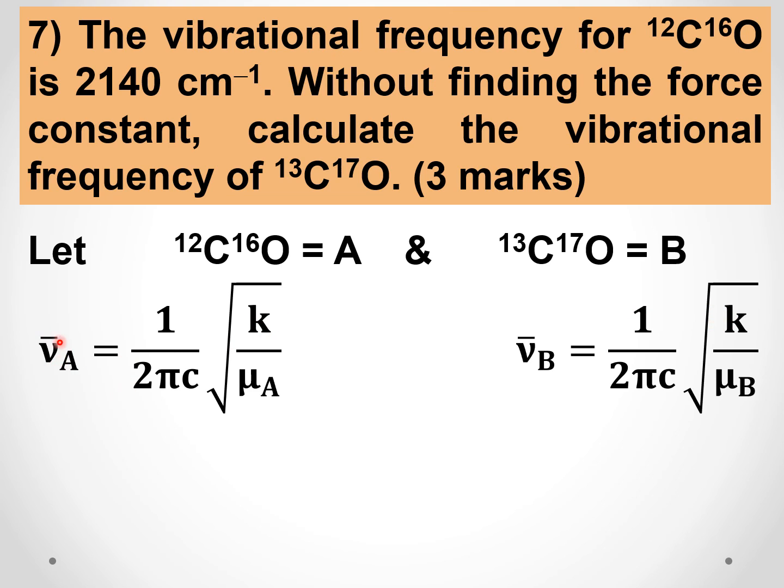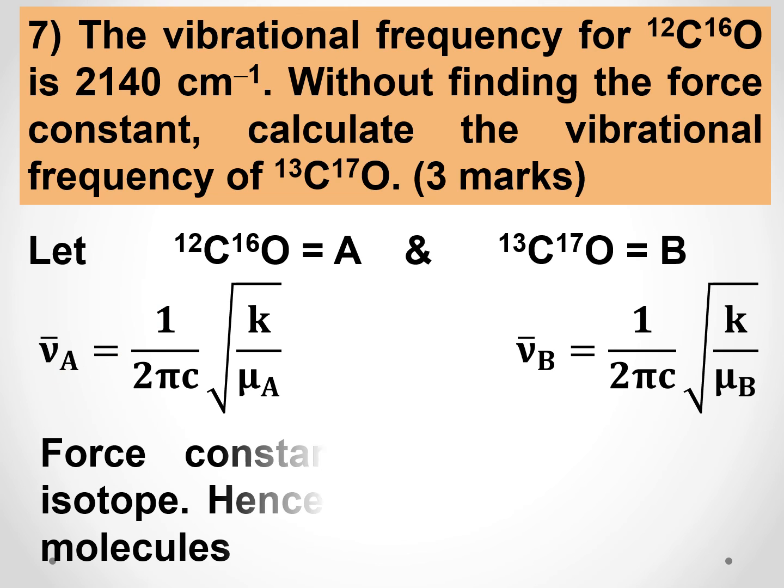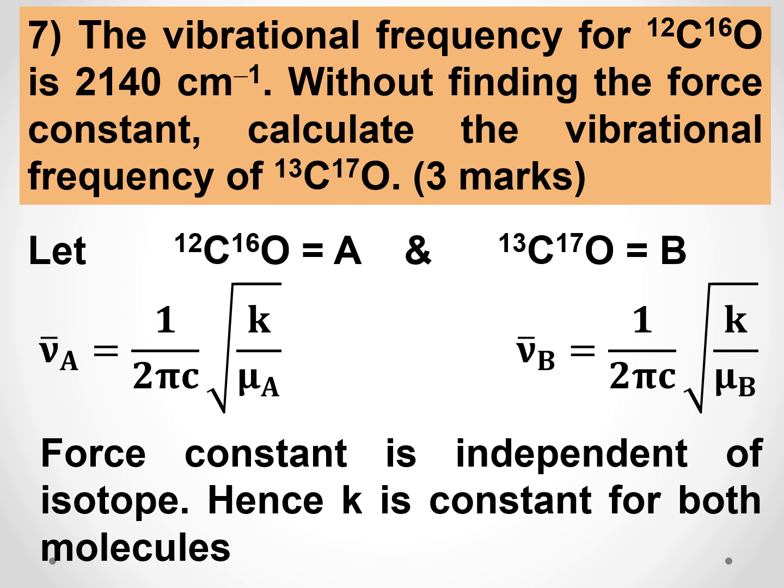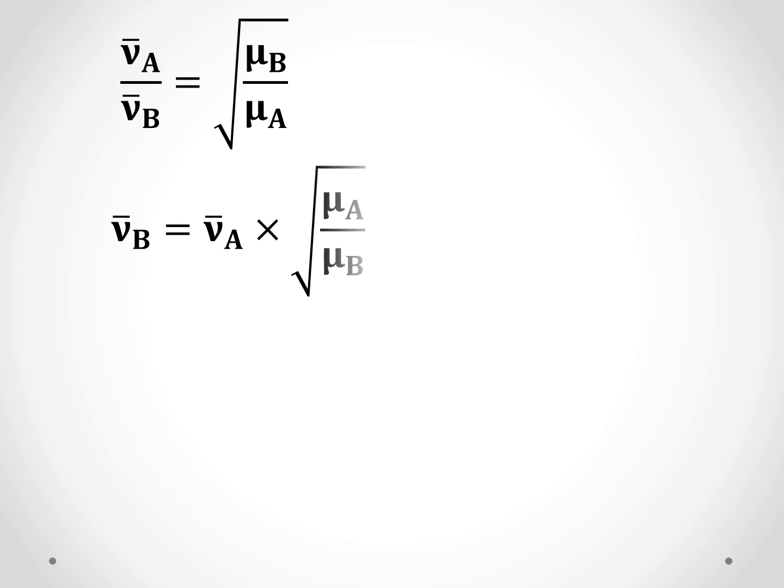Now what to do? Divide nu bar A by nu bar B. The force constant is independent of isotope, hence K is constant for both molecules. Divide these two, nu bar A by nu bar B, and you get the square root of mu B by mu A. So nu bar B, the frequency of B, that is what we want to find out, is equal to the frequency of A into square root of mu A by mu B.